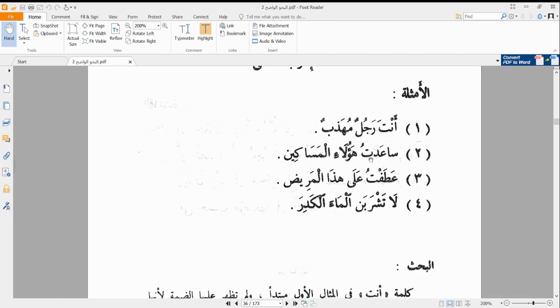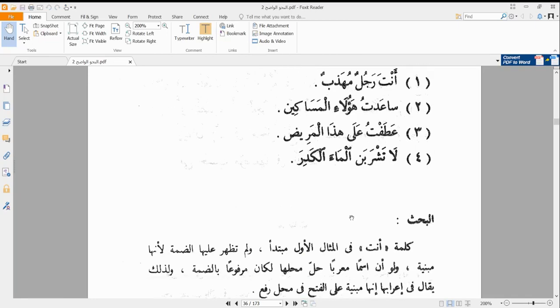So hence we can say that it is fi mahalli nasb, because it is staying in the position of maf'ul bihi, and maf'ul bihi is usually nasb. So fi mahalli nasb maf'ul bihi. That is how we are going to do the i'rab of this ha'ula'i. Why? It is an ism mabniyy, however it is standing in the position of something that is mansub, so we do the i'rab and explain what it is.